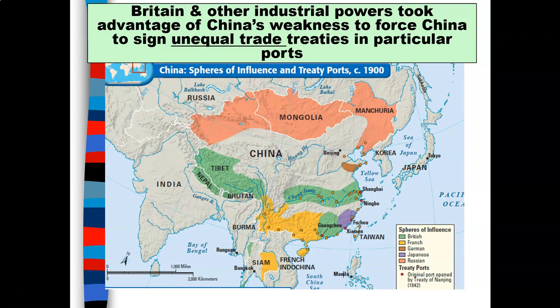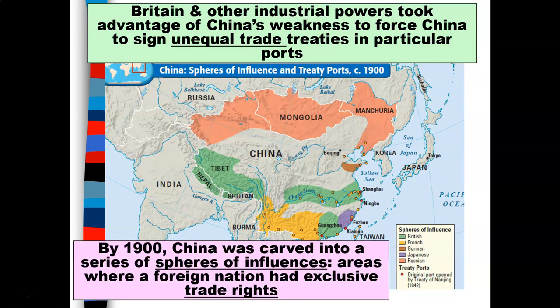They all had a stake basically in different areas of China. By the year 1900, China was carved up into series of spheres of influence, areas where a foreign nation had exclusive trading rights, and we just mentioned some of those countries that had influence over China.